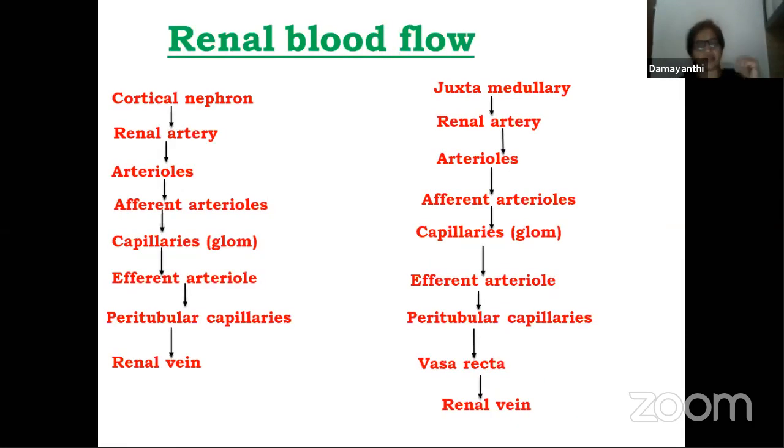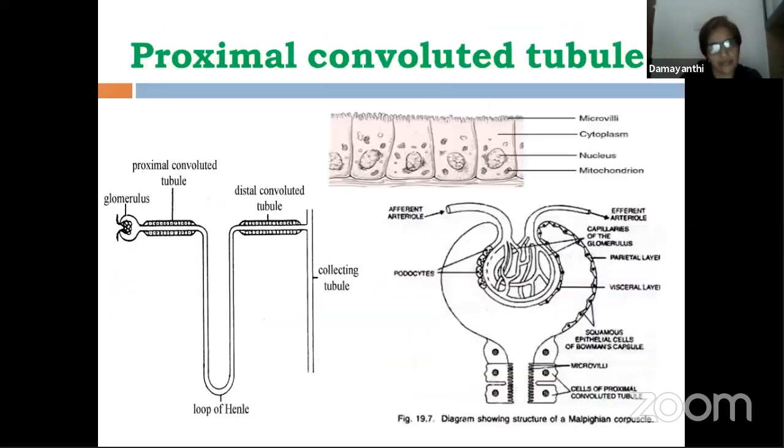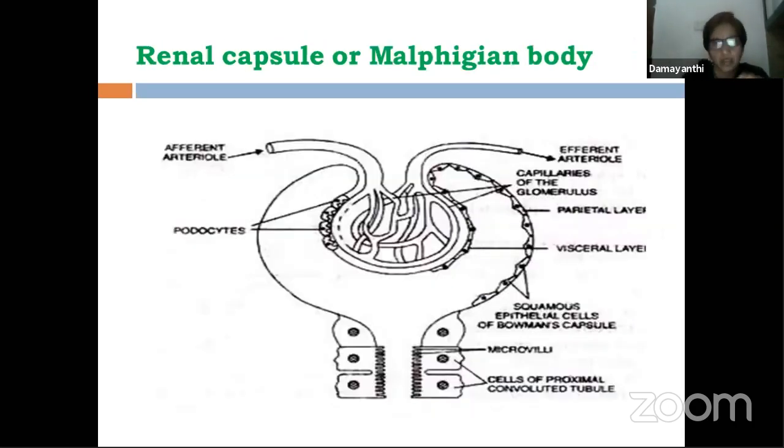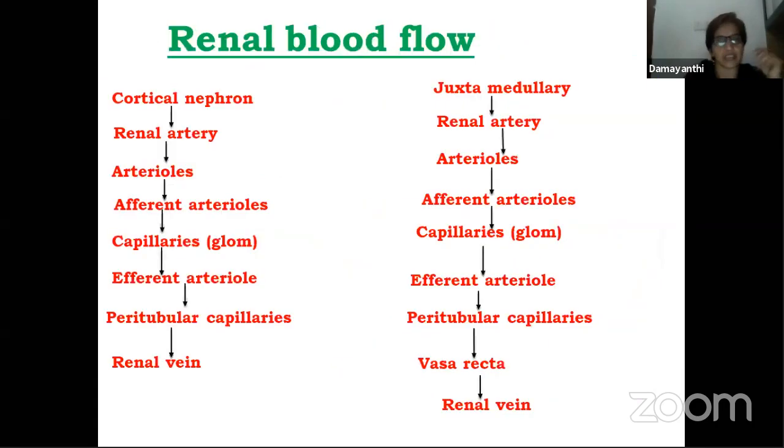Now, renal blood flow. Let's try to understand this. I'm just rolling back once again. Please don't get confused. Let us see what we have learned over here. The artery comes and splits into afferent arterioles. This splits into capillaries. All the capillaries join together. It forms the efferent arteriole and this goes out. All the efferent arterioles join together and it becomes the renal vein, and the renal vein goes back, taking deoxygenated blood back to the heart. So for renal blood flow, let us try to understand how it is taking place here.